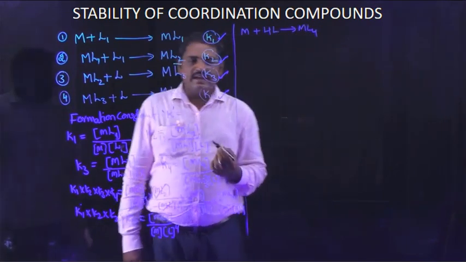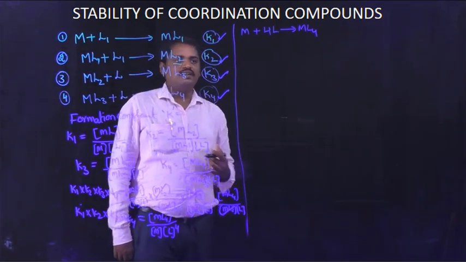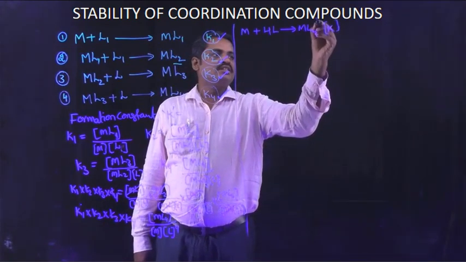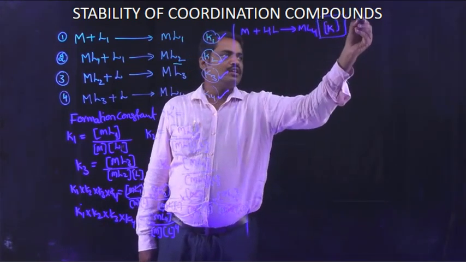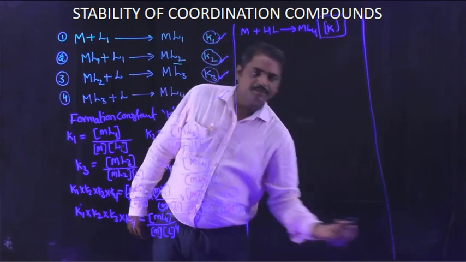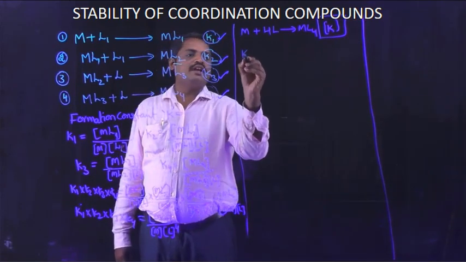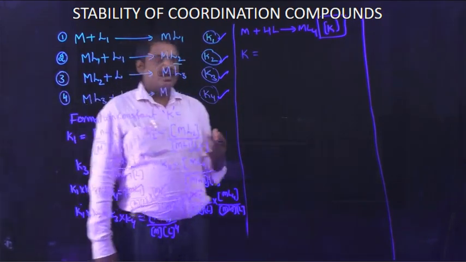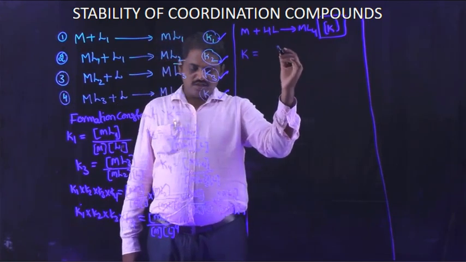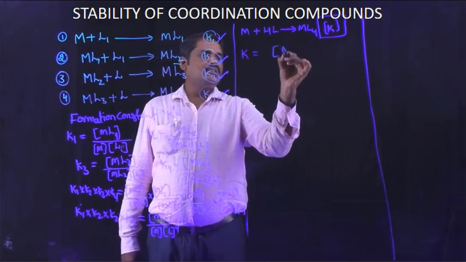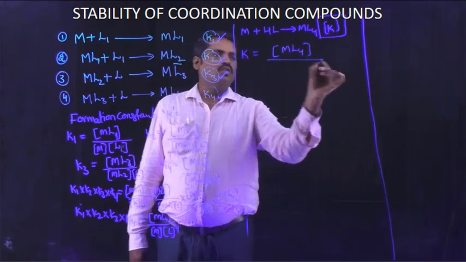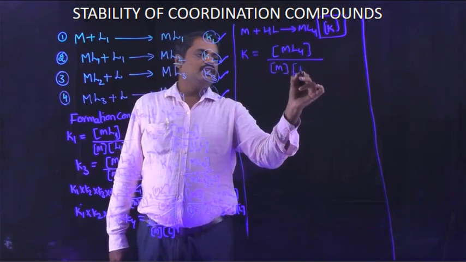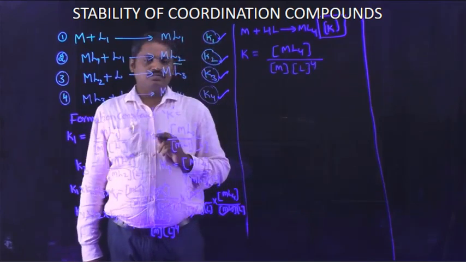This is the direct step for the formation of the tetrahedral complex, and its equilibrium constant is expressed by the symbol K. According to the law of mass action, it is the concentration of products, ML4, divided by the concentration of M into the concentration of L whole power 4.